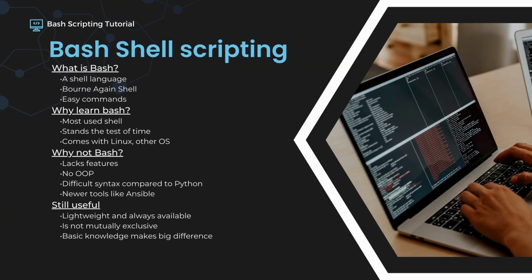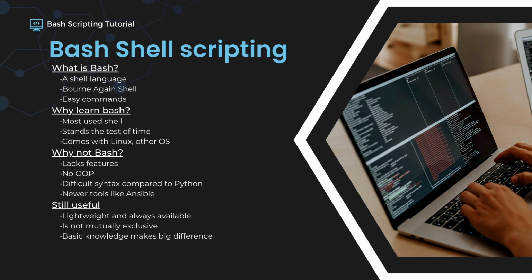Now, what is Bash? Bash is short for Born Again Shell. It replaced the Bourne shell in the GNU/Linux project, which was the default shell for Unix operating systems. A shell is a user interface for ease of use. It makes it easy for the user to manage the operating system without knowing all of the inner workings and complexity of the operating system itself.